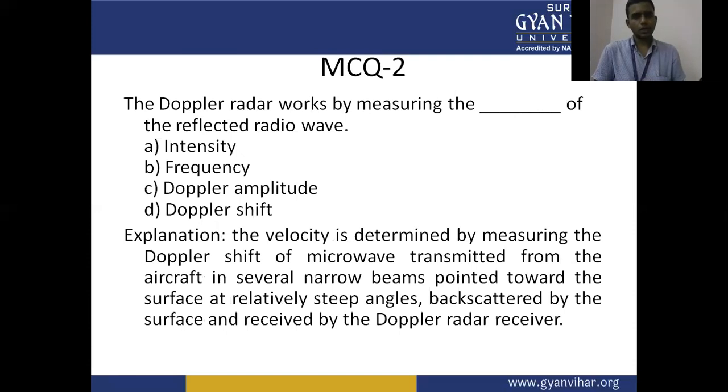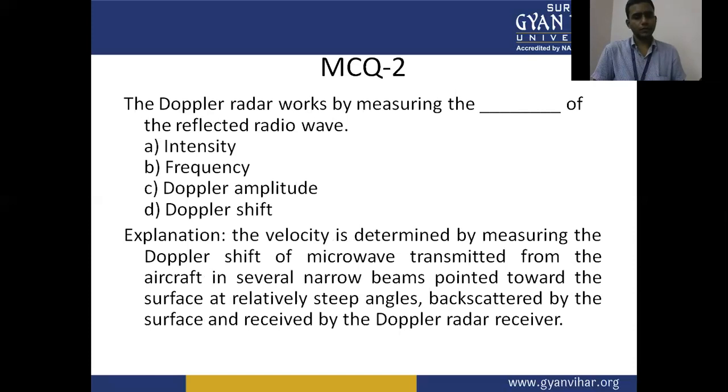Second question: The Doppler radar works by measuring the what of the reflected radio waves? Choice A, intensities; choice B, frequency; choice C, Doppler amplitude; choice D, Doppler shift.